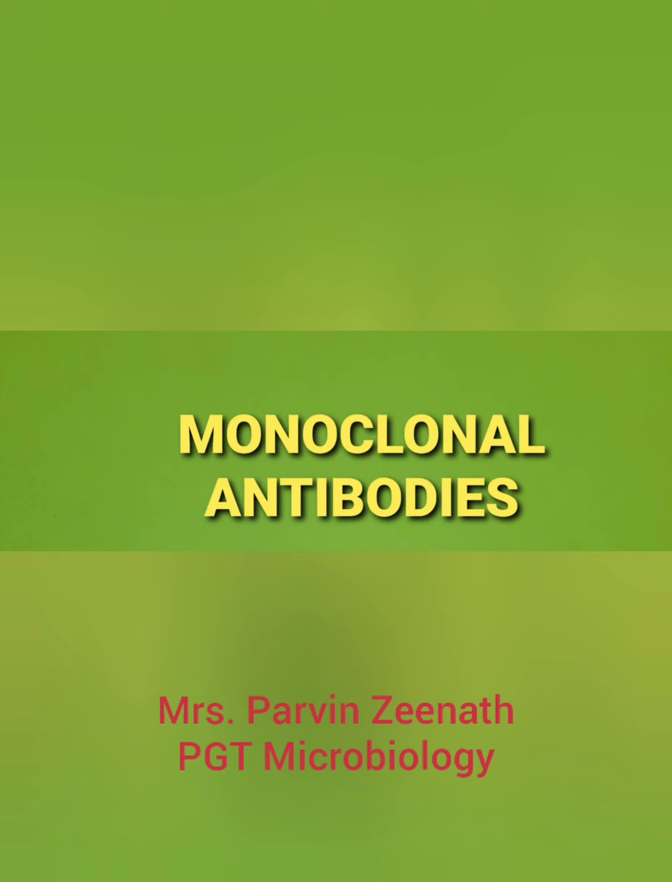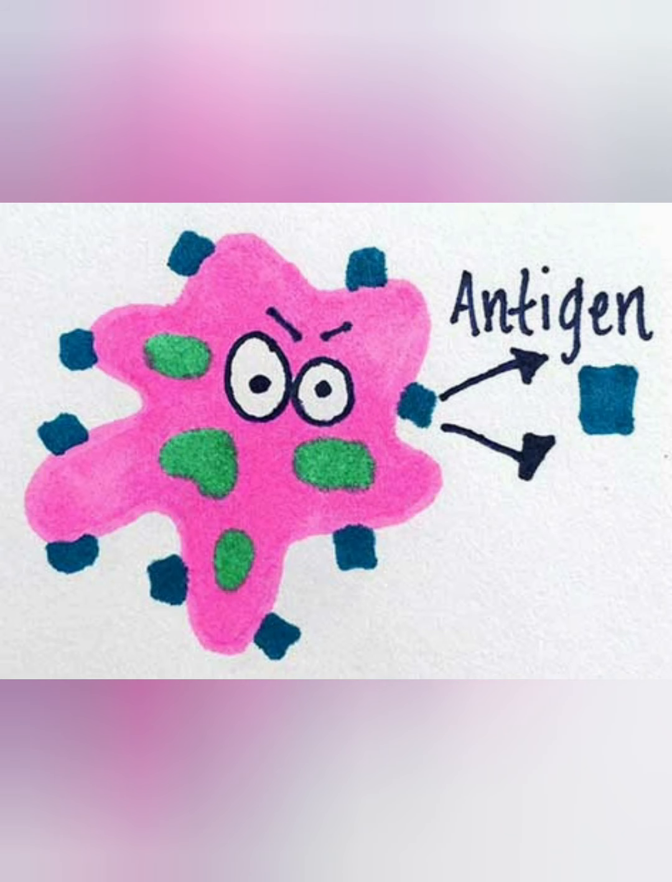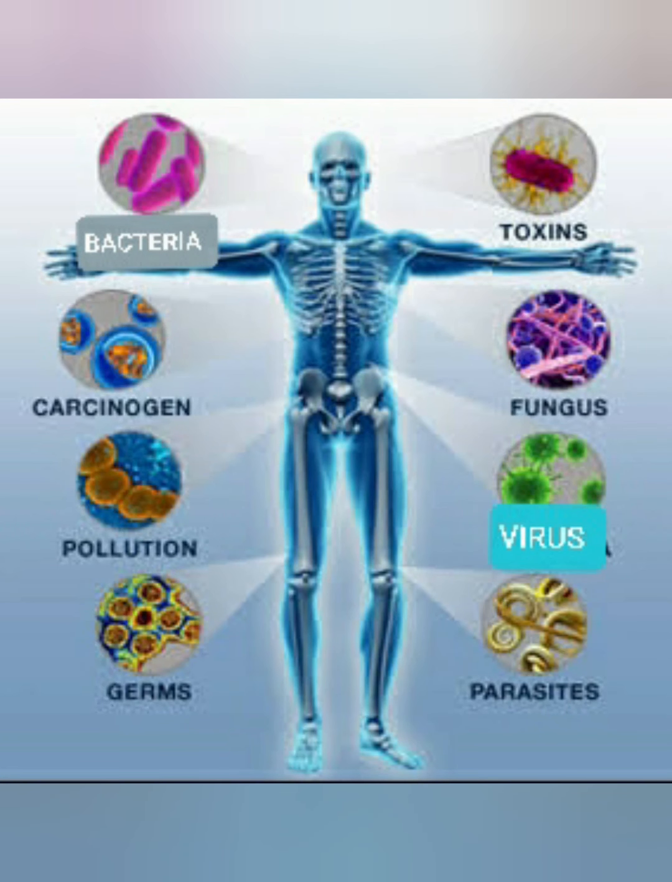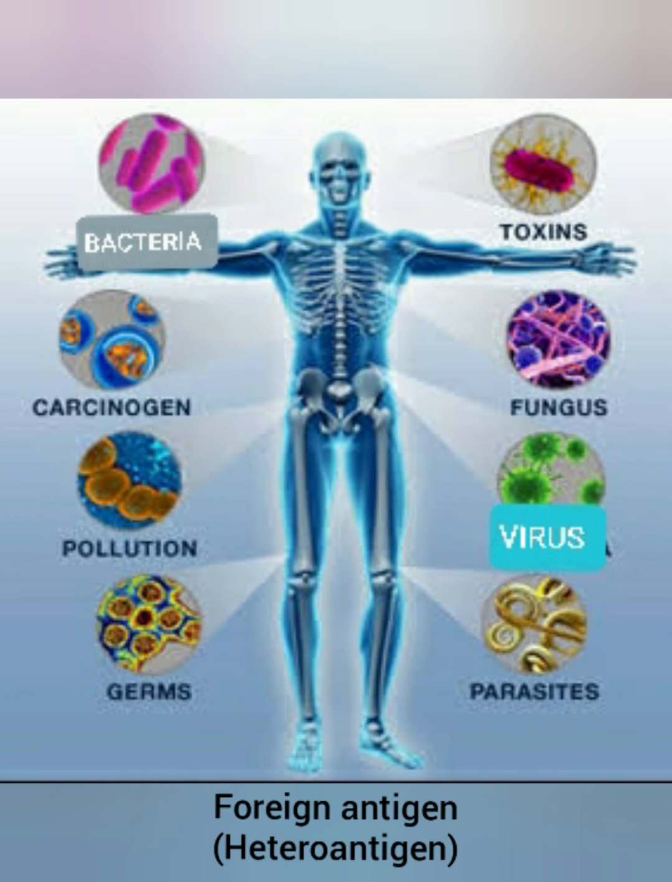Before we go on to this topic, let us recollect what are antigens and antibodies. What are antigens? These are substances which our body does not accept. These antigens can be either a foreign body or self molecules present in our body known as autoantigen. Foreign antigens are also referred to as heteroantigens.